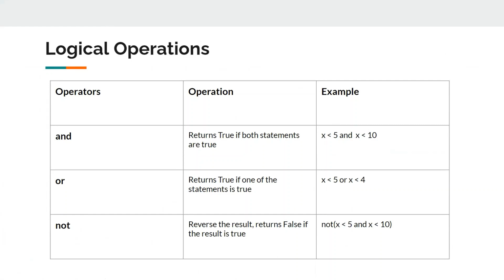AND will return true if both the statements are true, OR will return true if one of the statements is true, and NOT will just reverse the result. It will return true if the result is false. That's all. Now we are going to see all these operations in detail.